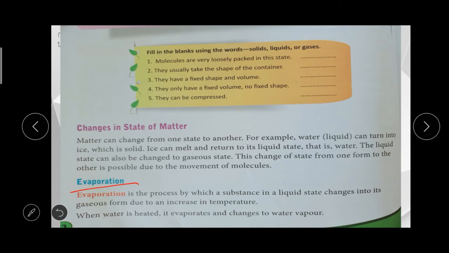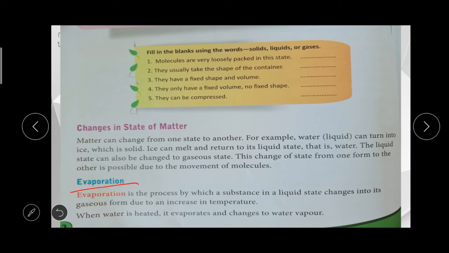Evaporation is the process in which a substance in the liquid state changes into vapor in the gaseous state due to the increase in temperature. If you take a glass of water and allow it to boil at a high temperature, after a few minutes you can see the water turning into gas.